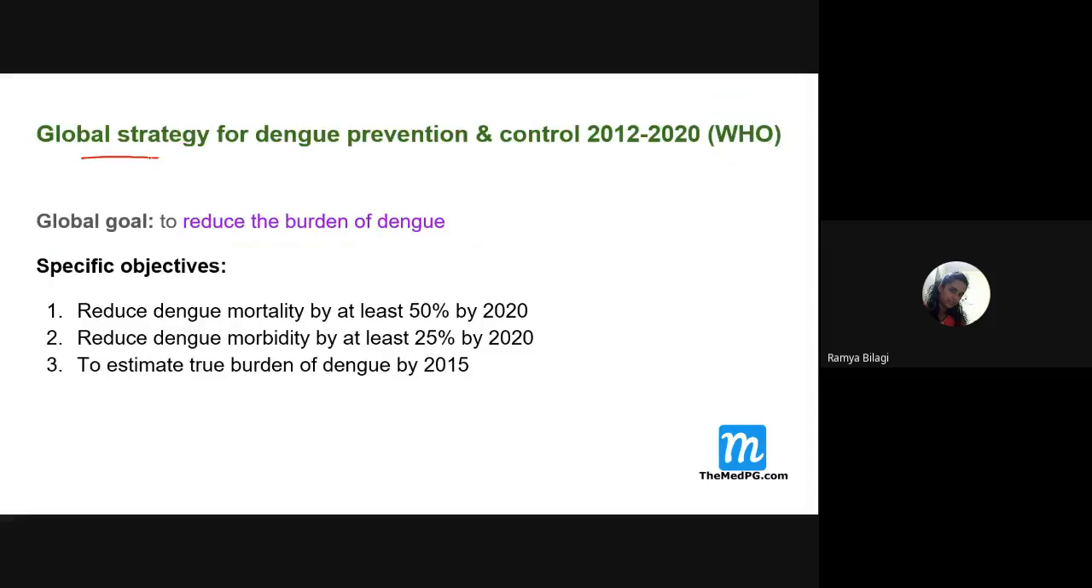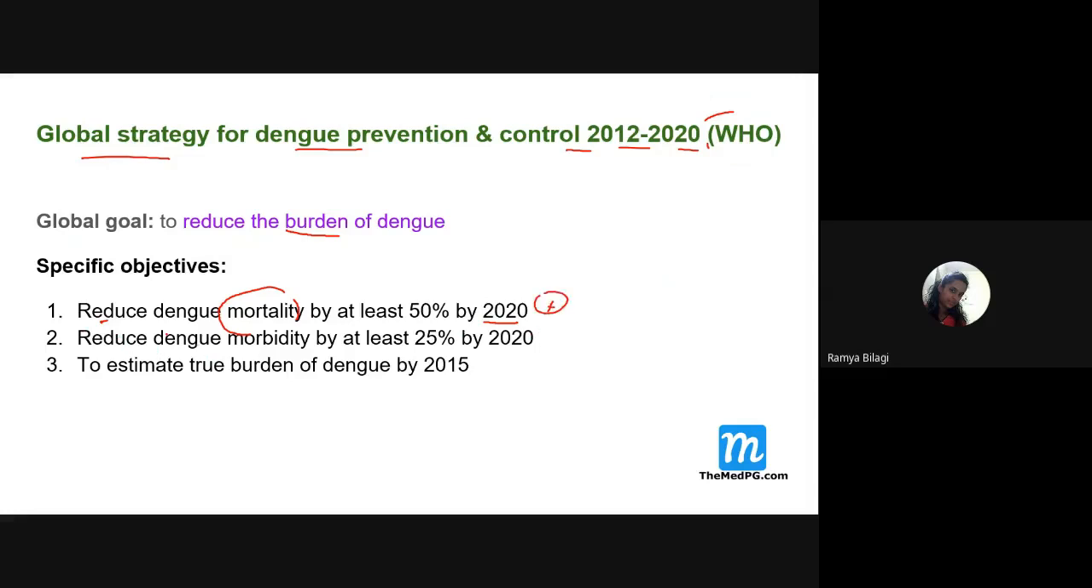Now, what is the global strategy for dengue prevention and control 2012 to 2020 as per World Health Organization? So, WHO said let us take some measures globally to prevent dengue, to reduce the overall burden of dengue. How to reduce this overall burden? WHO said we need to reduce dengue mortality, that is, death caused by dengue, by at least 50% by the year 2020. This is one of the basic things WHO is targeting.